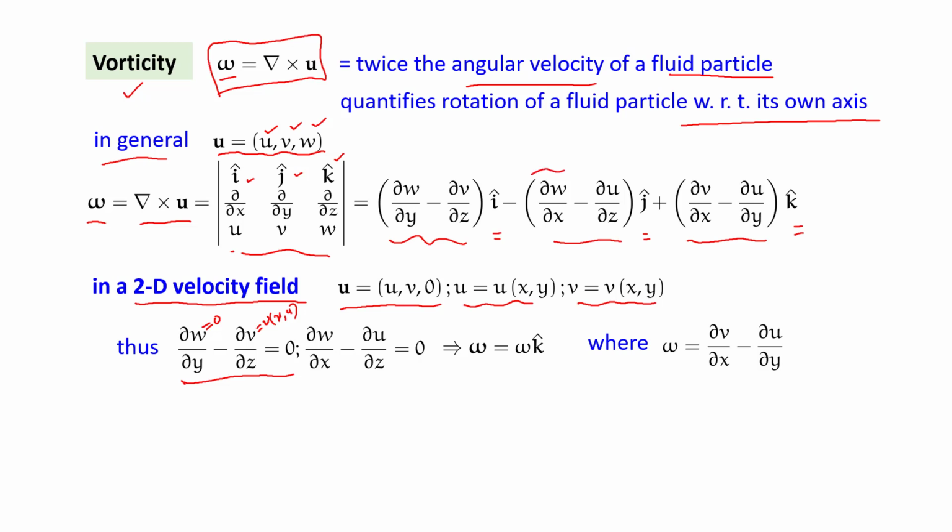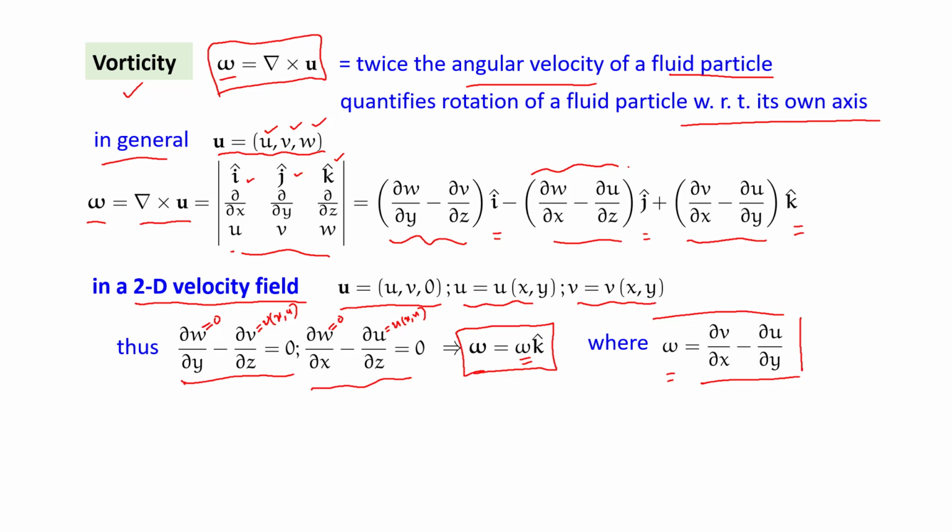The second component, the y component of vorticity, is del w/del x minus del u/del z. This is again 0 because w is 0 anyway, and u is a function of x and y, so del u/del z is 0. Which means now the vorticity vector has only one component. We are writing that as the scalar omega, in k, that means in z direction, and this scalar omega is given by del v/del x minus del u/del y. This is in general non-zero because we know that u and v are functions of x and y. It could be 0 in some cases, but in general it is non-zero.